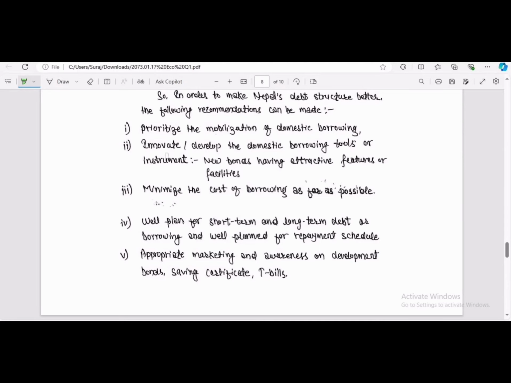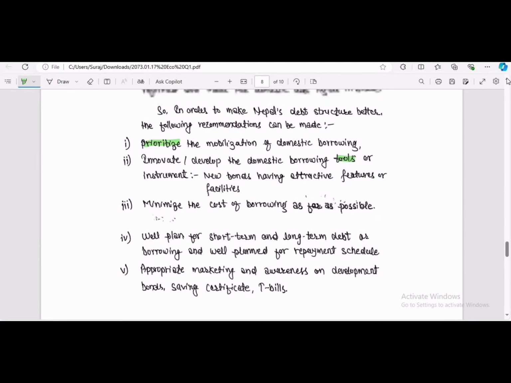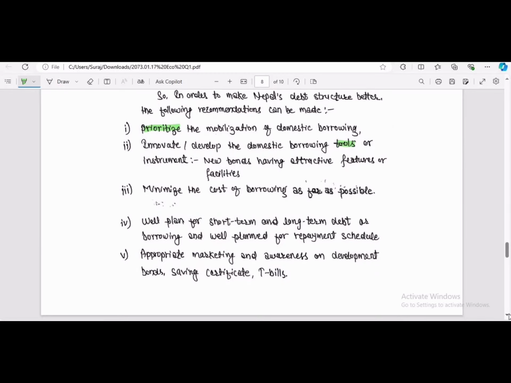And the second one is to innovate or develop domestic borrowing tools or instruments, such as new bonds having attractive features or facilities. That is another measure. And the third one is to minimize the cost of borrowing as far as possible. So cost minimization is also another way to make our structure better.